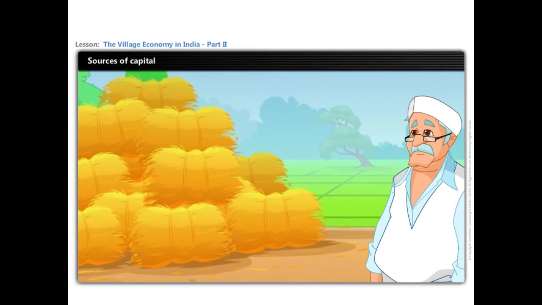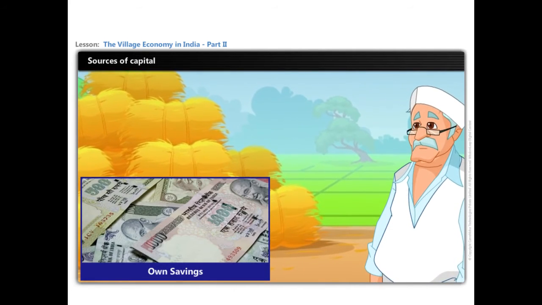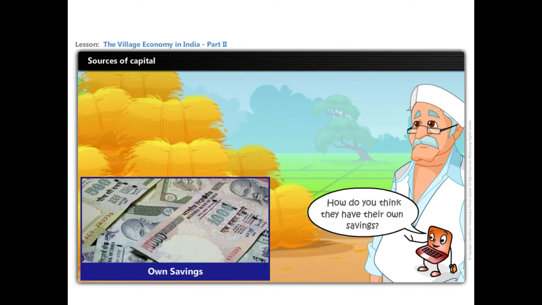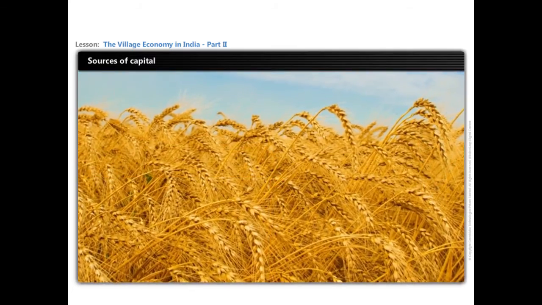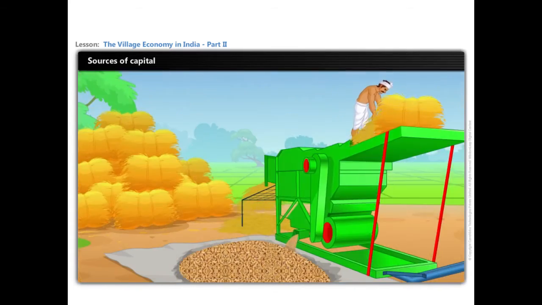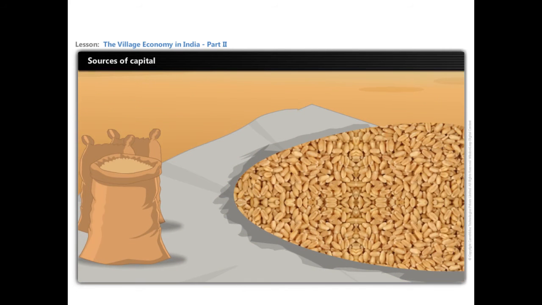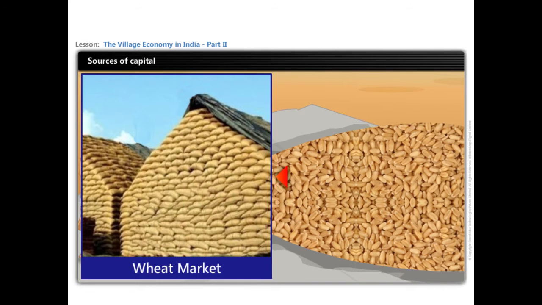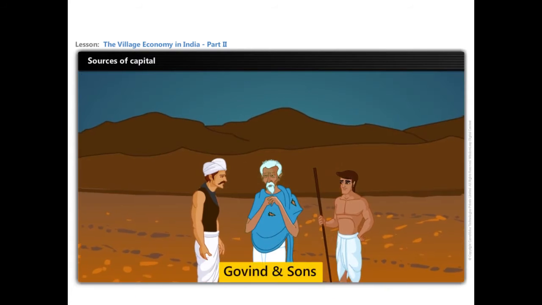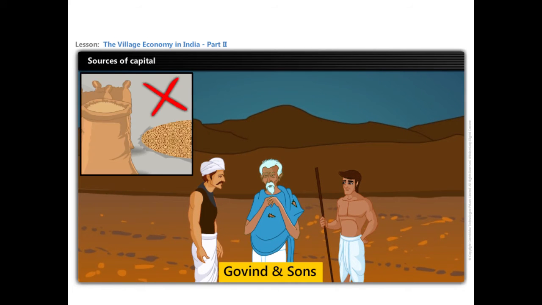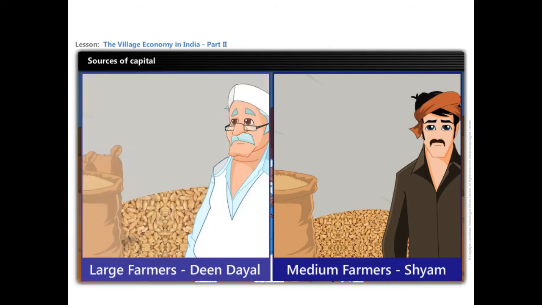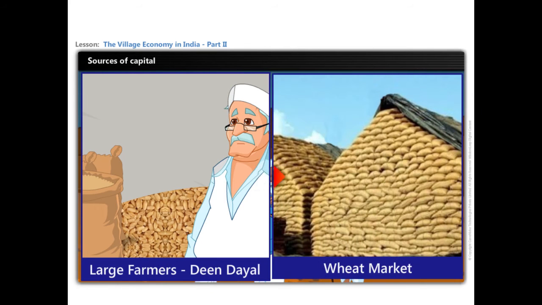Moreover, the medium and large farmers have their own savings from farming. How do you think they have their own savings? Suppose a farmer with a large piece of land produces wheat in his farm. He retains a part of the wheat for the family's consumption and sells the surplus wheat in the market. Small farmers like Govind and his sons have little or no surplus. But farmers like Deen Dayal and Sham have enough surpluses. Thus, it is the medium and large farmers who supply wheat to the market.